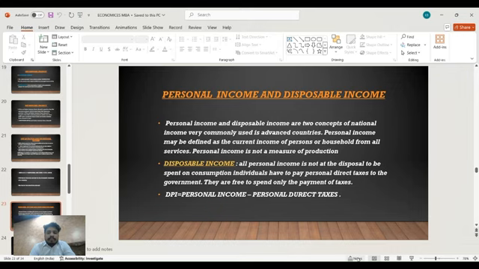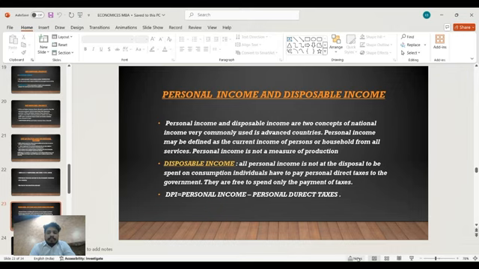Disposable income means that all personal income is not available to be spent on consumption. Individuals have to pay personal direct taxes to the government. They are free to spend only after the payment of taxes. Disposable income equals personal income minus personal direct taxes, the amount of money left after taxes.